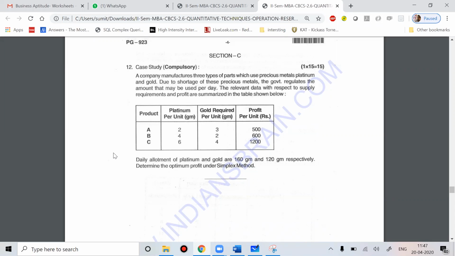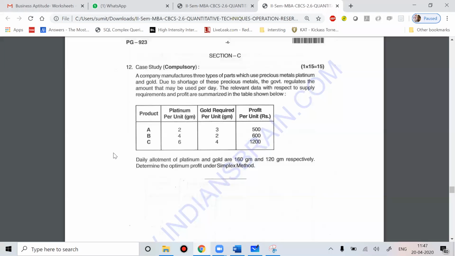I believe the same thing would come to your mind when you read the LPP problem. Tomorrow when you see a 15 marks question like this in the exam, the first thing that comes to your mind is that two sets of variables are given to you: platinum and gold, and the products A, B, C. So the question comes: what should I set as my decision variable?